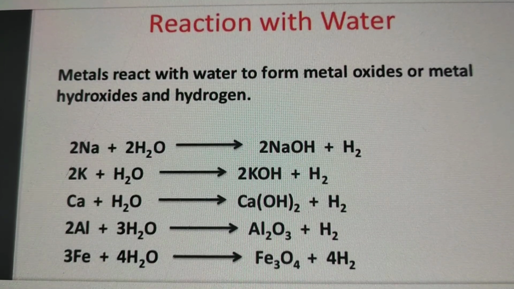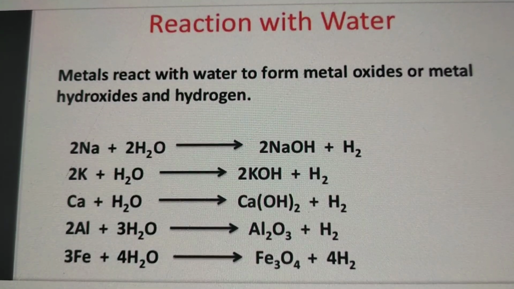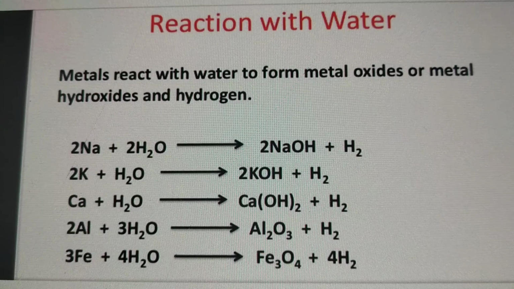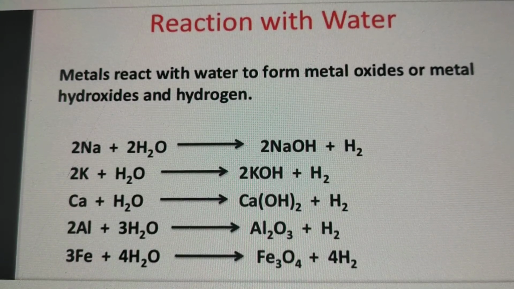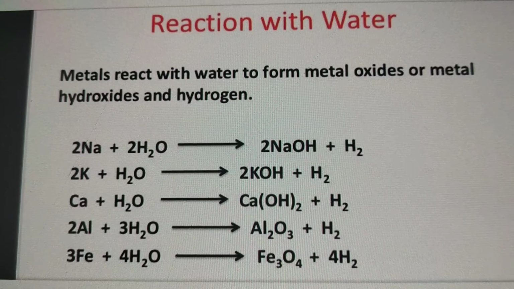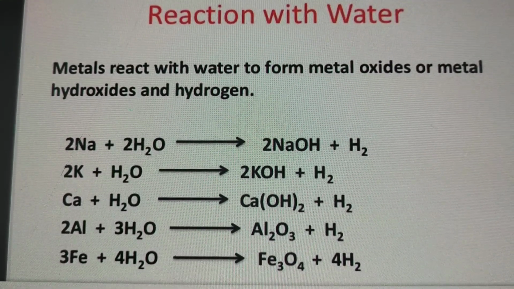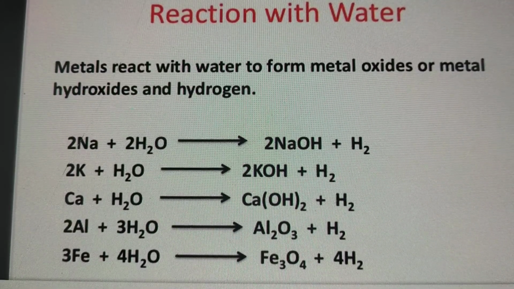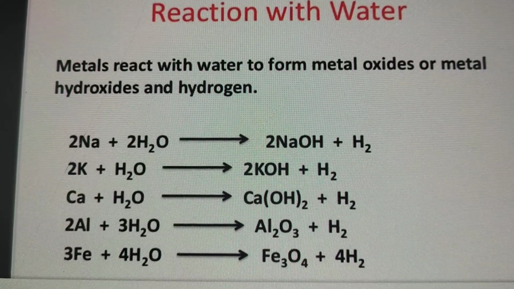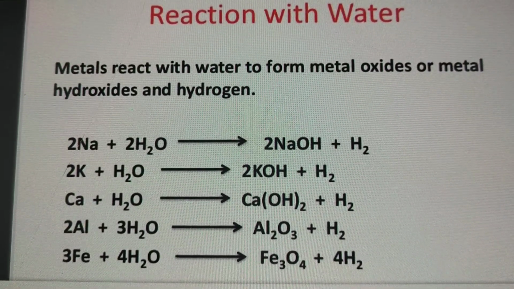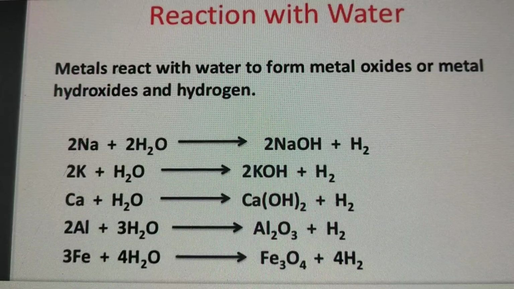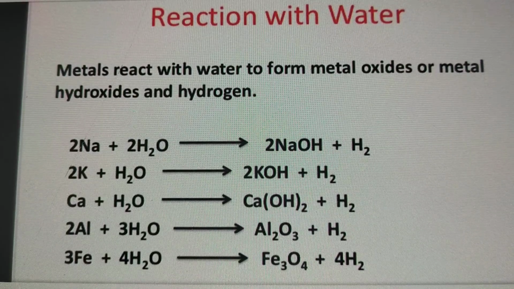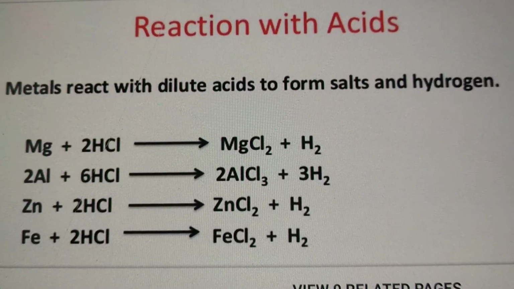See how potassium reacts, it forms potassium hydroxide. One more example, calcium: when it reacts with water, calcium hydroxide is formed. And when aluminium reacts with water, aluminium oxide is formed. And when iron reacts with water, iron oxide is formed. So from these examples you have seen that when metals react with water, they can form metal oxides, as well as with some of the metals, metal hydroxides are formed.